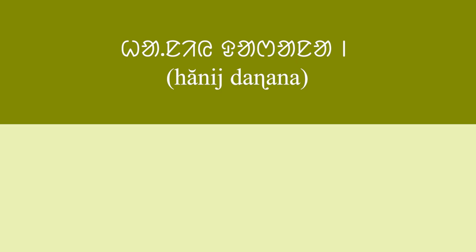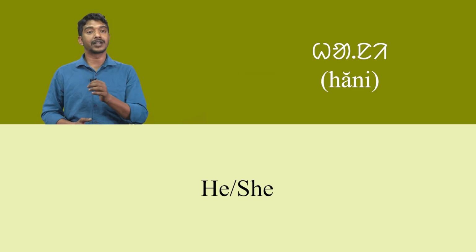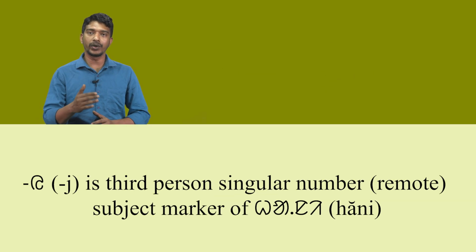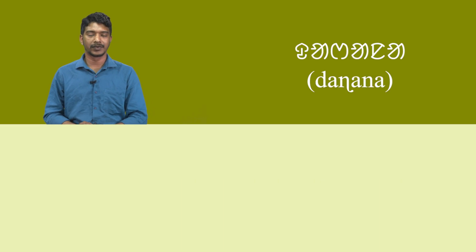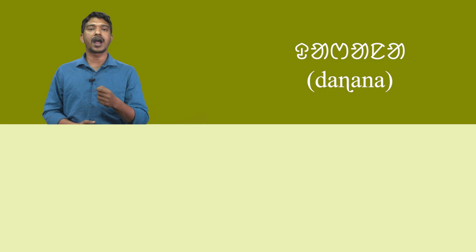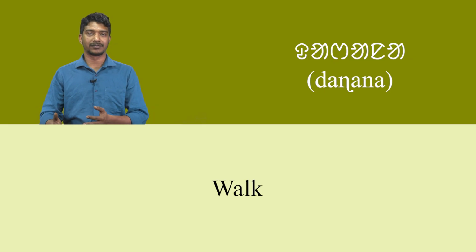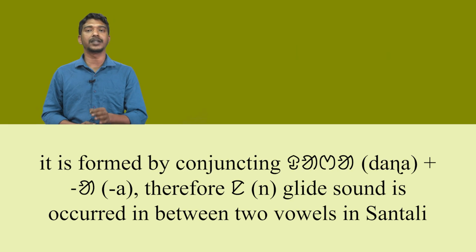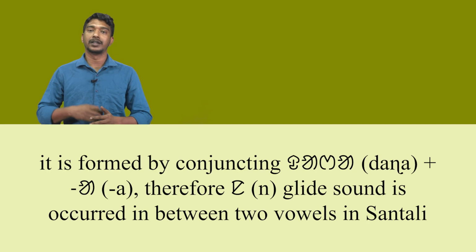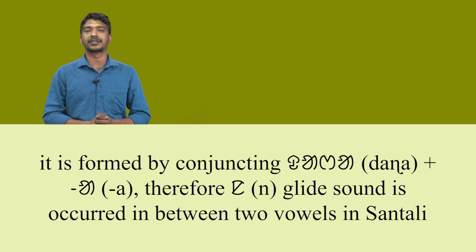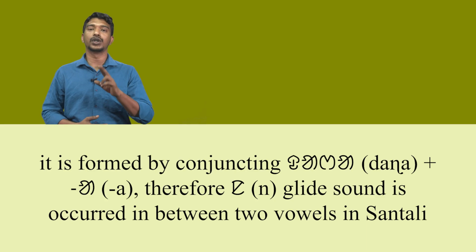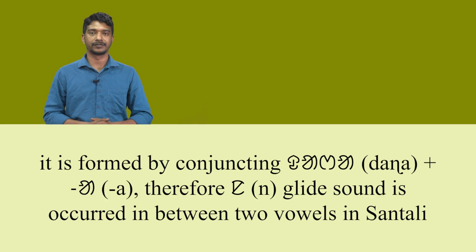In the first sentence, Hani darana means he or she walks. Here, Hani means he or she. Ni is the third person singular number subject marker of Hani. The next word, darana, means walk. It is formed by combining dara plus a. Therefore, a glide sound occurs between the two vowels in Santali.